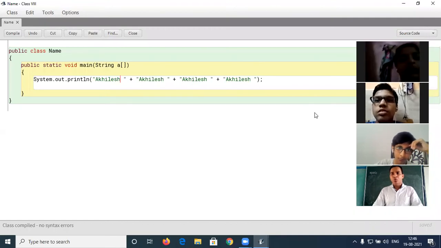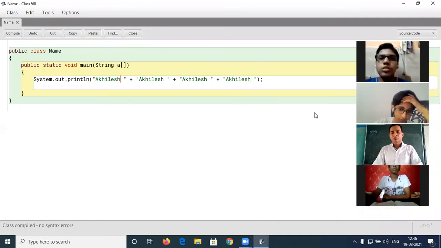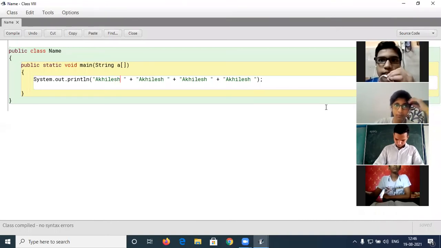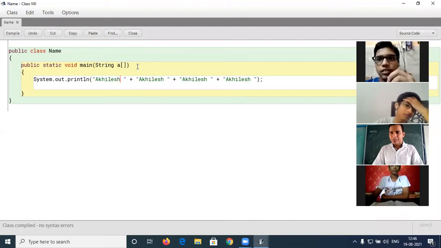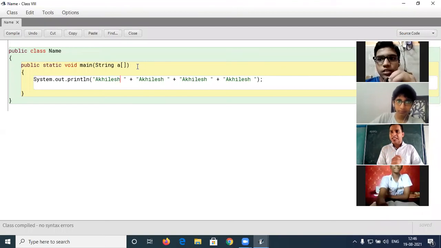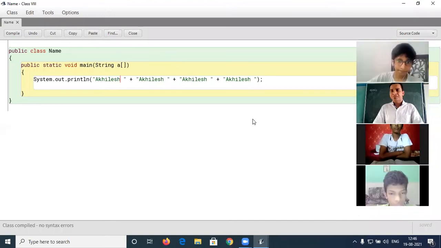Yes, Shantanu. Beta, first unmute yourself. You are very slow. Sir, why do we use square brackets? Square brackets are the procedure to create an array. Just like in grammar, we have to follow some rules. Similarly, in Java, there is some syntax. We have to follow that. Is that clear? Okay. Yes, Harsh.